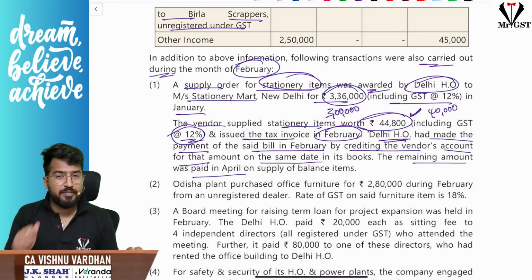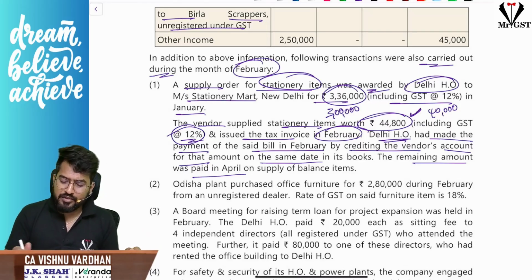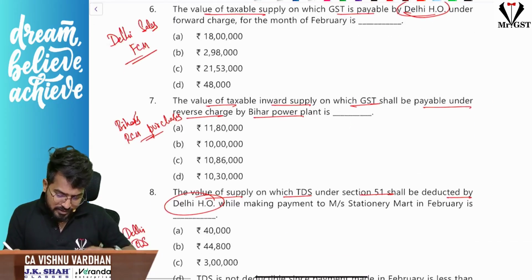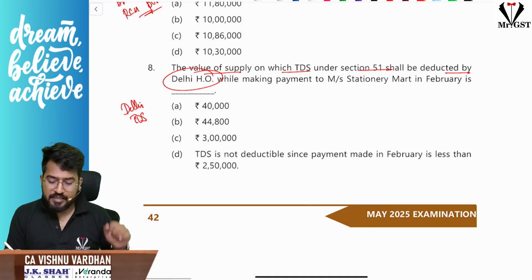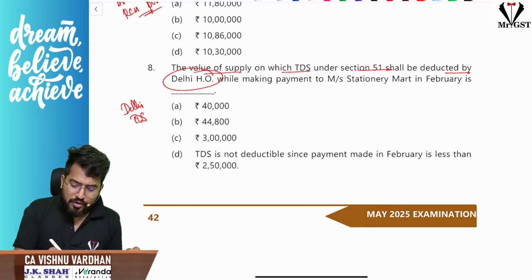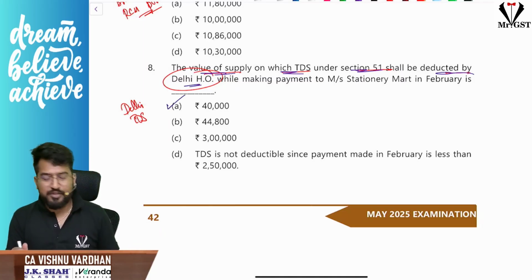So 40,000 will be the value of supply. On 40,000, TDS will come into picture. Okay, so TDS at 2%. Now there is an MCQ here regarding TDS. If you remember, I have written here Delhi TDS, the 8th one. So the value of supply on which TDS under section 51 shall be deducted by Delhi head office is 40,000. So one MCQ is over.